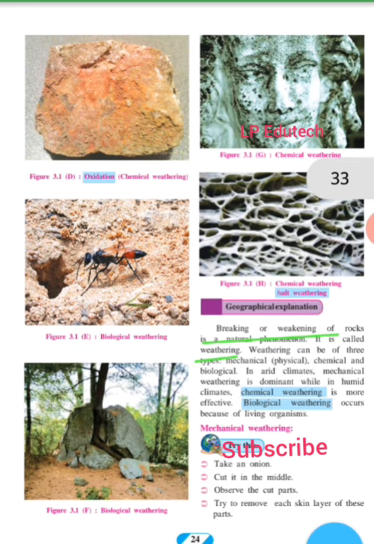Now weathering can be of 3 types. Number 1, mechanical weathering, which is also called physical weathering; then chemical and biological. So these are the 3 types. In arid climates mechanical weathering is dominant, while in humid climates chemical weathering is more effective. Biological weathering occurs because of living organisms. So these are the differences between the 3 that you need to keep in mind.